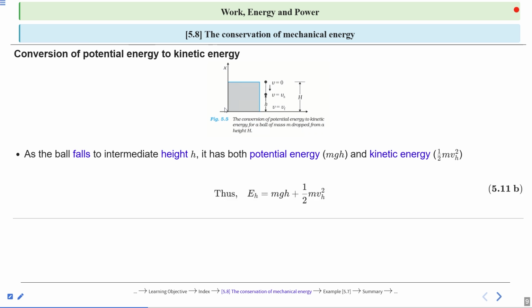So we can say the total mechanical energy is the sum of potential energy and kinetic energy. So in this intermediate situation, the potential energy is mgh and the kinetic energy is half mv square. So this is the total energy when the ball falls to intermediate height small h. Clear?